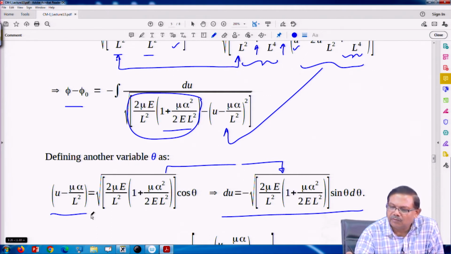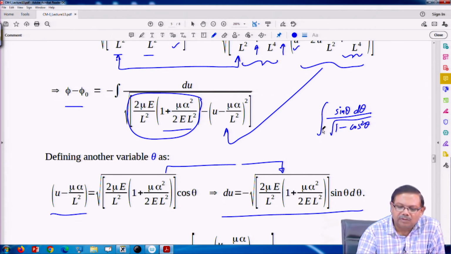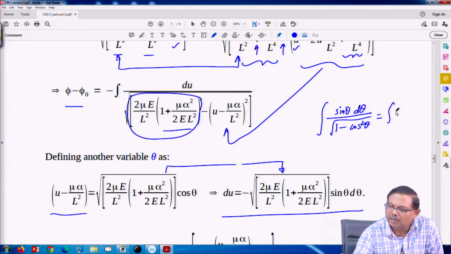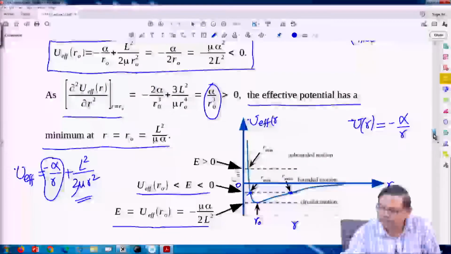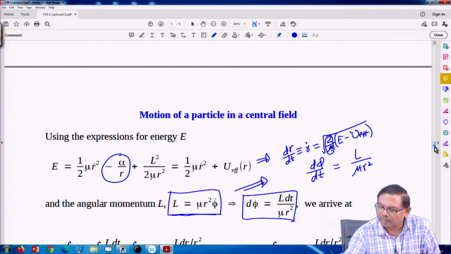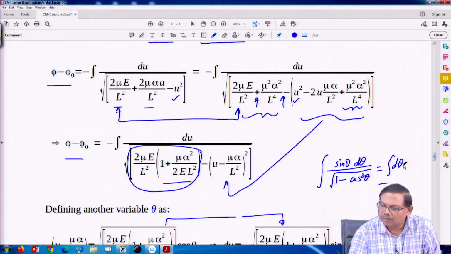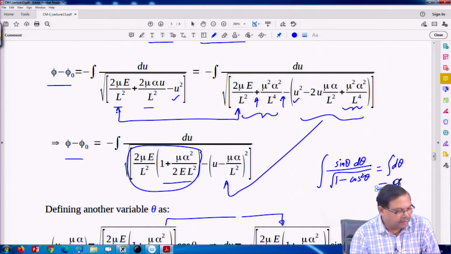So, it will lead to only sin theta d theta upon root of 1 minus cos square theta. That is what we are going to get. So, it becomes basically integral over d theta. So, that is simply theta. So, this integral is theta,